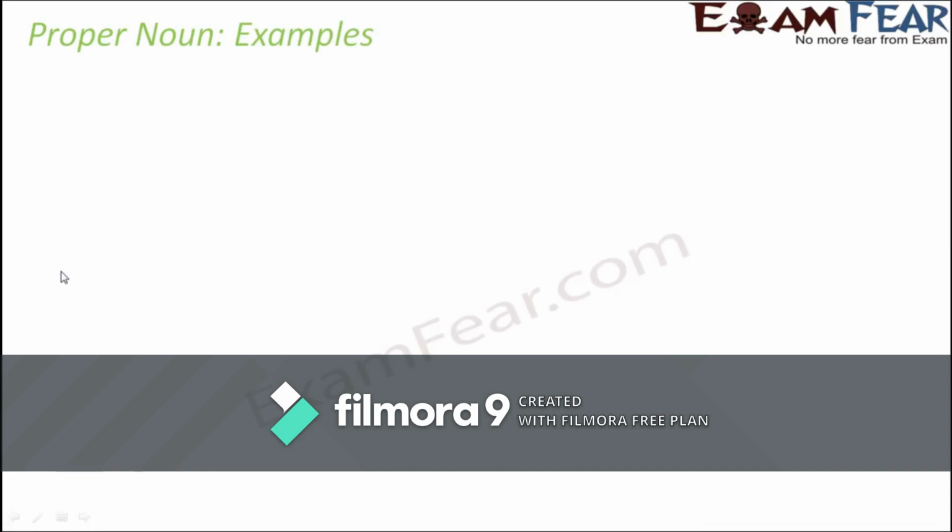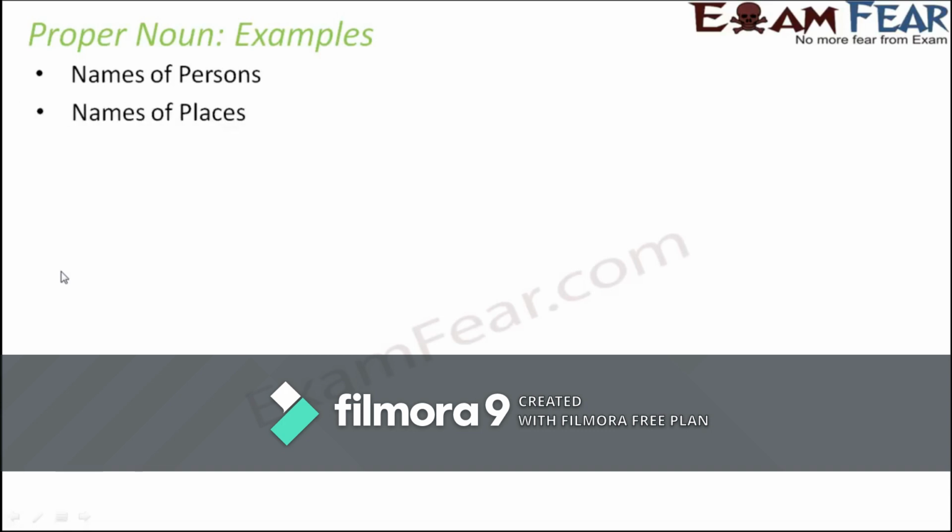Now that we have understood the difference between proper noun and common noun, let us see what are those things which fall under the category of proper noun. When we say proper noun, it includes names of persons like Jack, Rohan, Aditi, Kanchan, Ritu, Joseph. All these names fall under the category of proper noun.